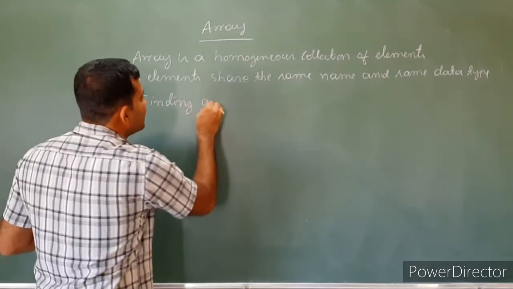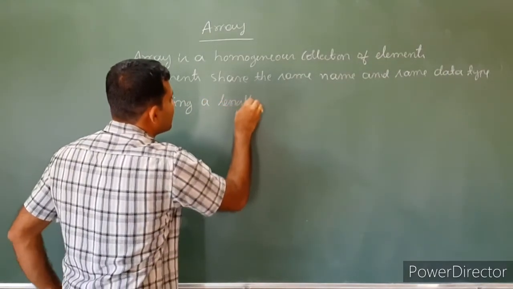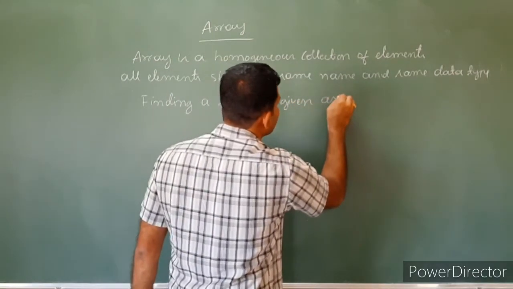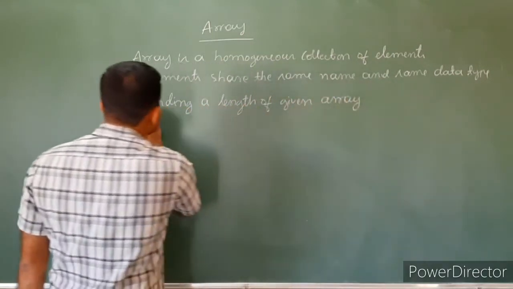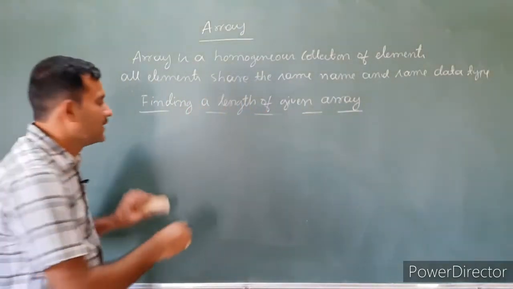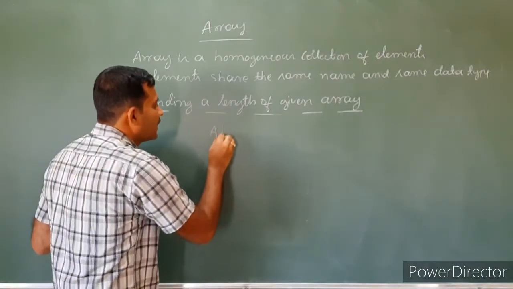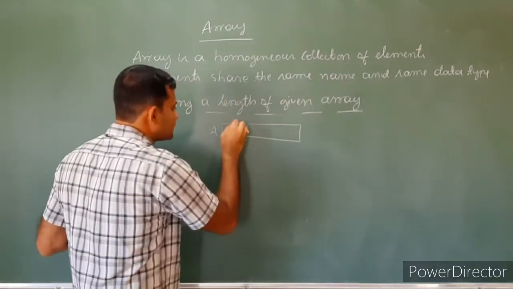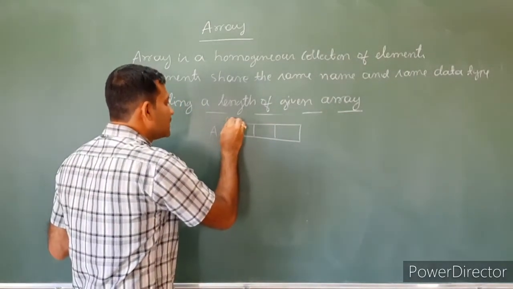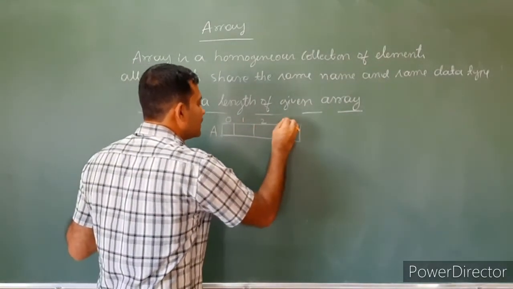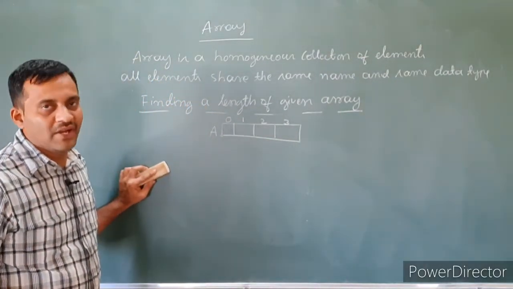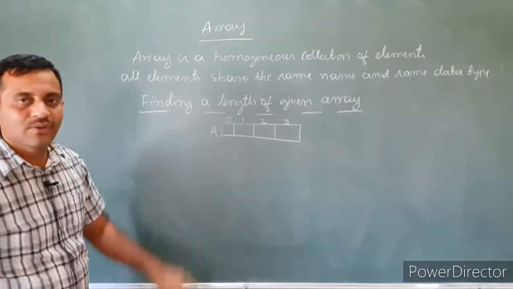Finding the length of a given array. Let A be an array that has n number of elements. All elements are homogeneous. Then the index value is always 0 to n minus 1. Here 0, 1, 2, 3 means the array has 4 elements. So how do we find the length of a given array?